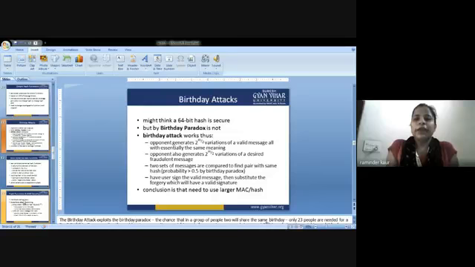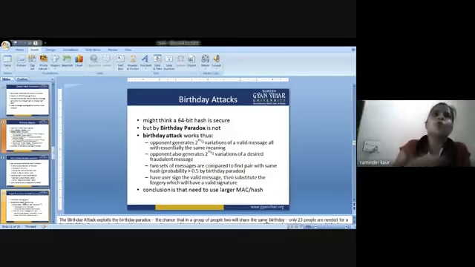The opponent also generates 2 raised to power m/2 variations of a desired fraudulent message. Next point of concern is that the two sets of messages are compared to find a pair with the same hash. The probability is greater than 0.5 by the birthday paradox. Next, have the user sign the valid message, then substitute the forgery, which will have the valid signature. So the conclusion is that a larger MAC or larger hash value is required.